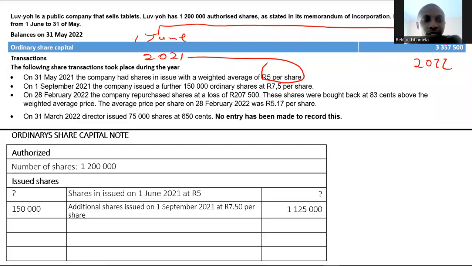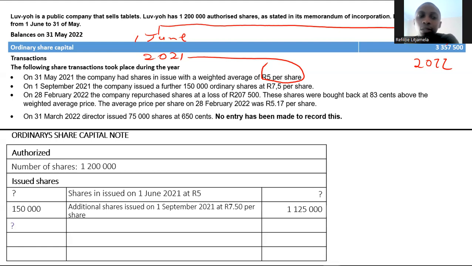Going to the next transaction, it says that on the 28th of February 2022, the company repurchased shares at a loss of 207,500. These shares were bought back at 83 cents above the weighted average price. The average price per share on the 28th of February 2022 was 5 Rand 17. Now put in what matters, what needs to go to ordinary share capital. First of all, we don't have the number of shares bought back, so we will start with a question mark.